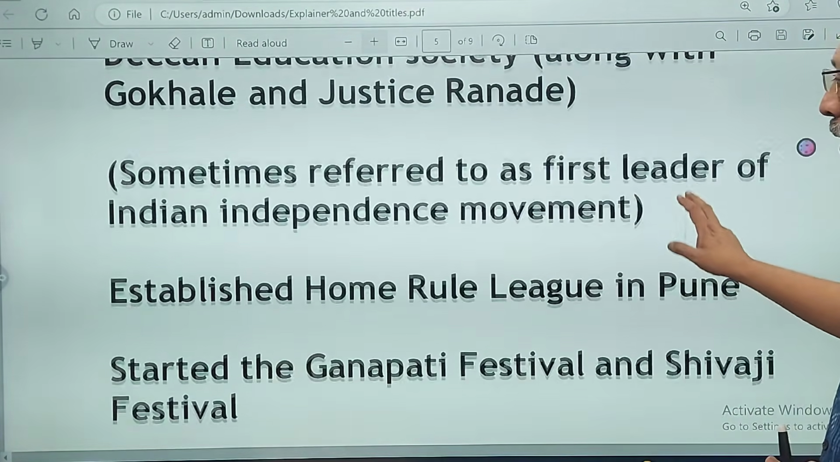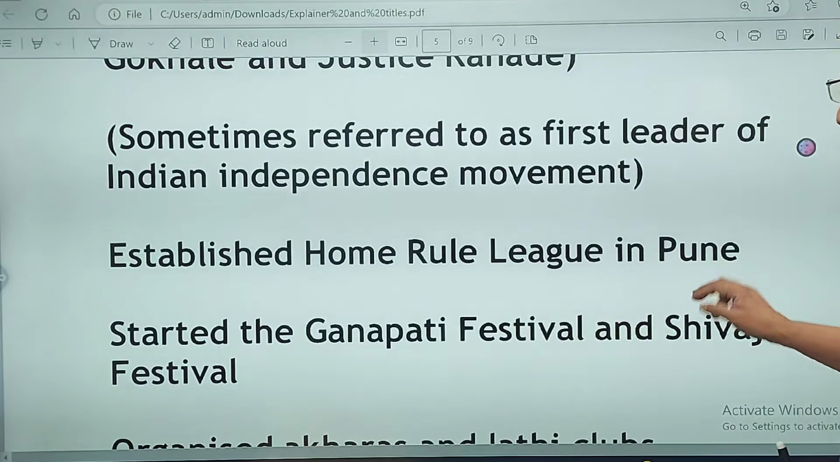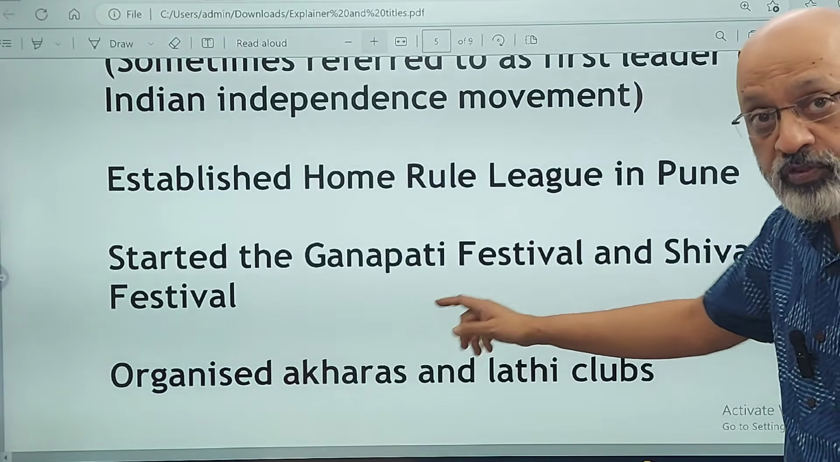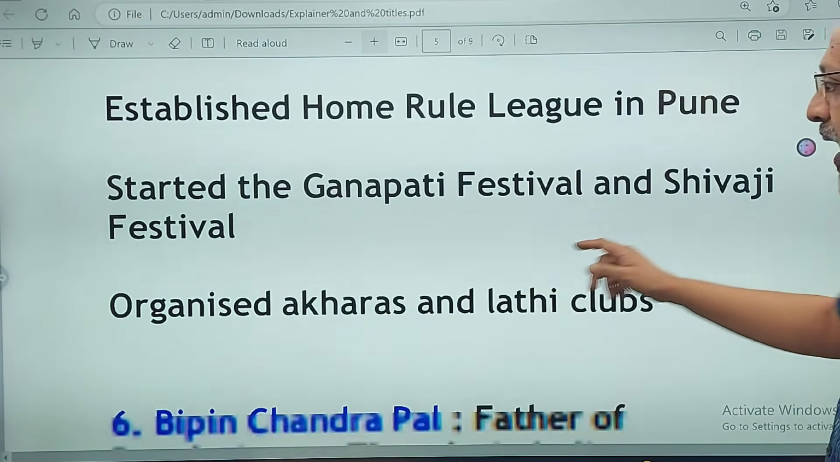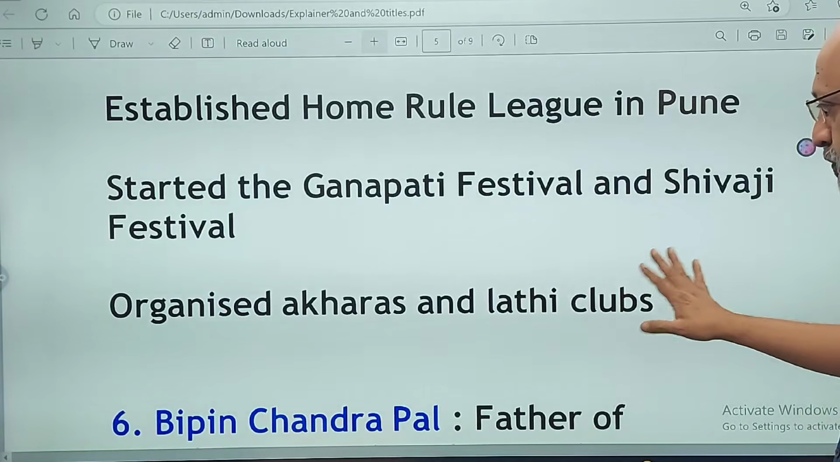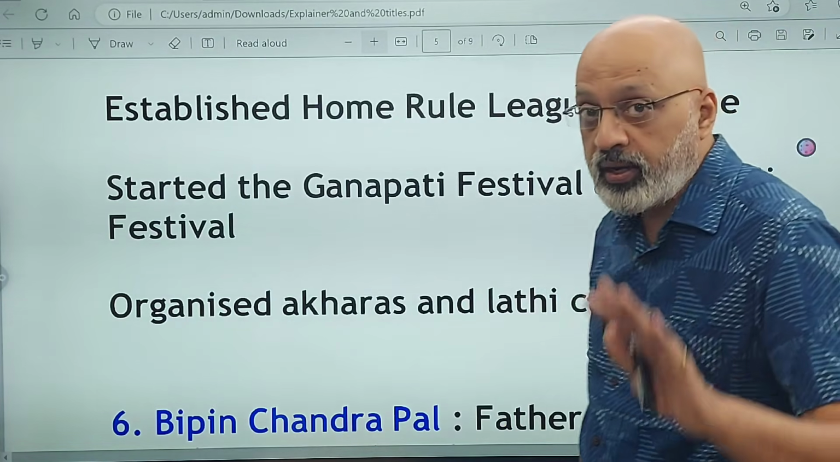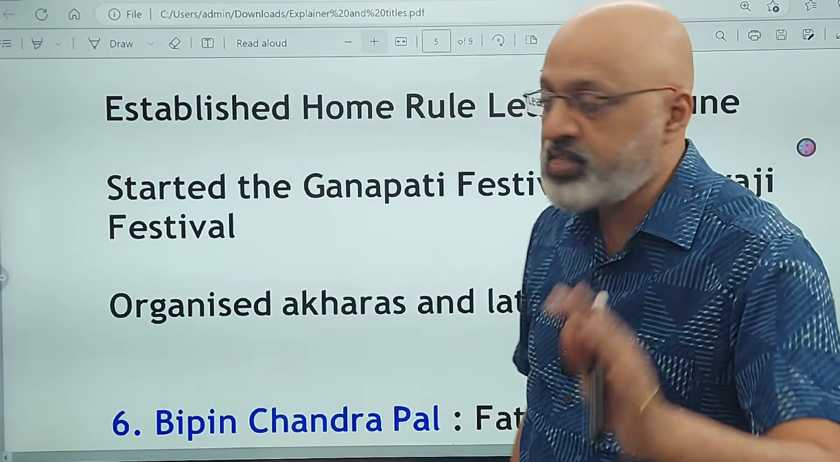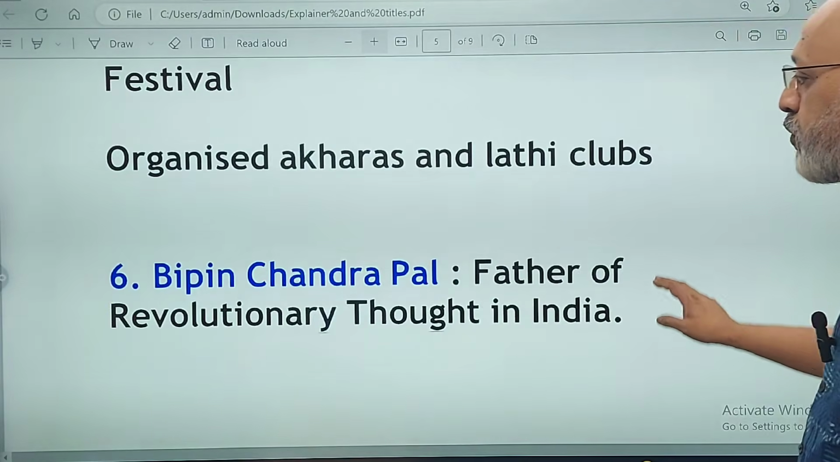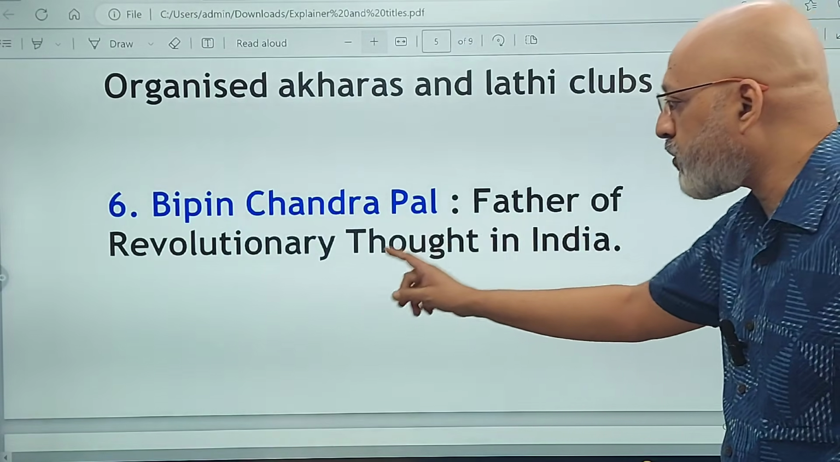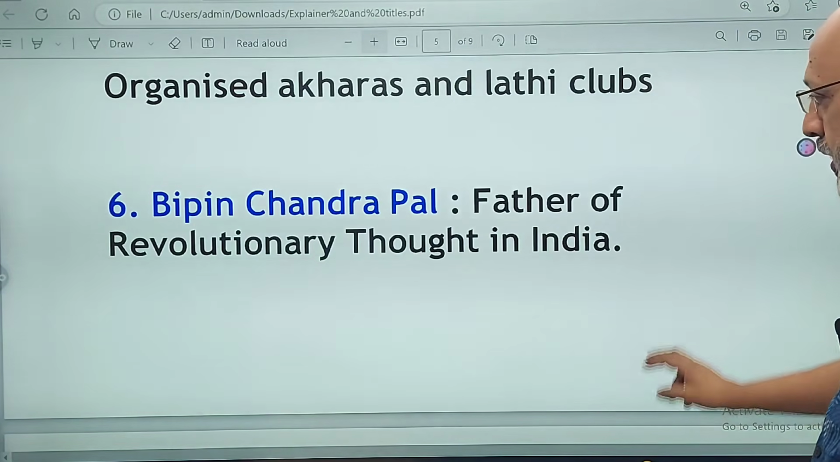He established the Home Rule League in Pune. He started the Ganapati festival as well as the Shivaji festival, and he organized akhadas and Lathi clubs. So all this is associated with Bal Gangadhar Tilak, an important figure, please remember this. Then we come to Bipin Chandra Pal. He is known as the father of revolutionary thought in India.